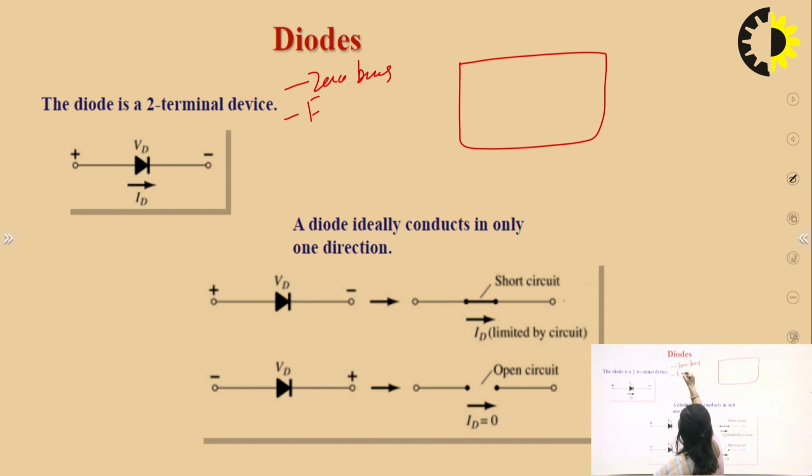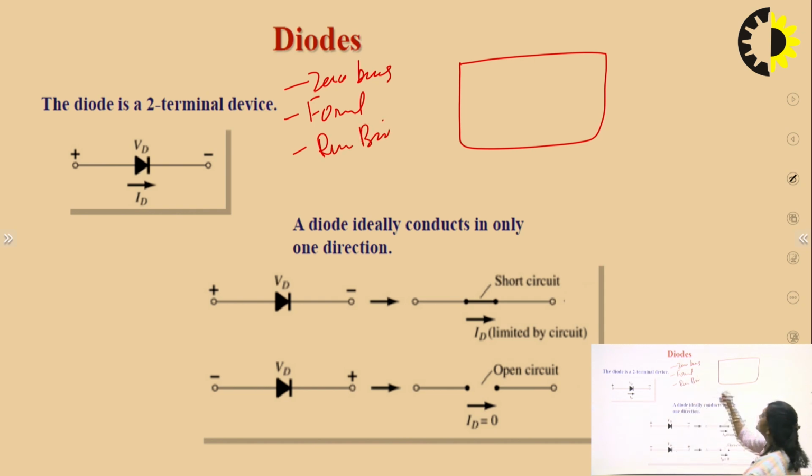After that, forward biasing, and after that reverse biasing. So in zero biasing, if we combine P and N together, what happens? Only there will be a formation of depletion layer, and this depletion layer will be formed due to the difference of majority charge carriers on both sides.